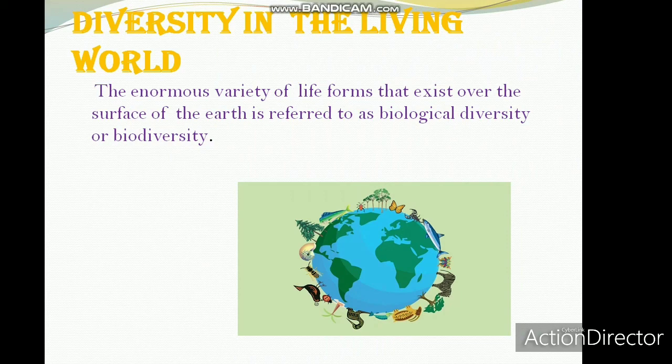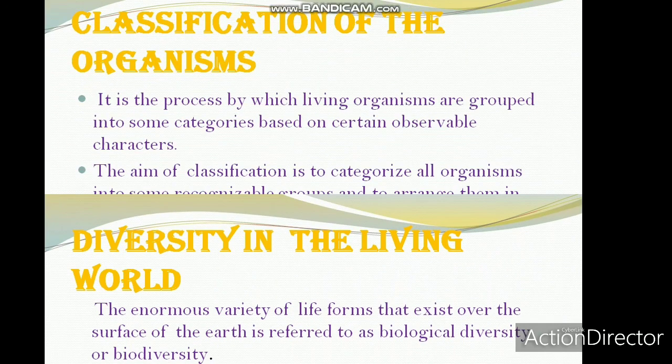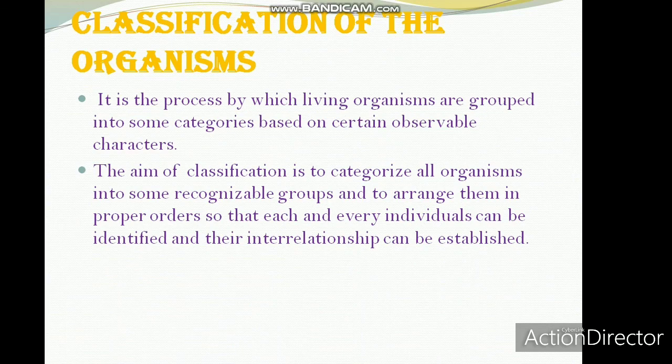So to recognize all the known living organisms, certain rules or procedures were used by the scientists in order to classify them according to their observable characters. In order to classify the living organisms, certain processes are required. The process by which living organisms are grouped into some categories based on certain observable characters is known as classification.